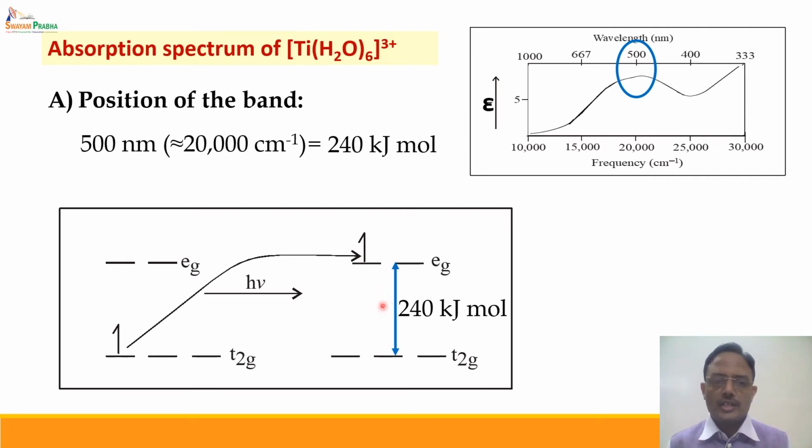which postulates that there is a splitting of d orbitals, and this is a clear evidence in favor of crystal field theory that there is definitely a splitting of d orbitals, and DD transition is the transition which is responsible for this particular type of broad band which is observed in the absorption spectra of this particular complex.